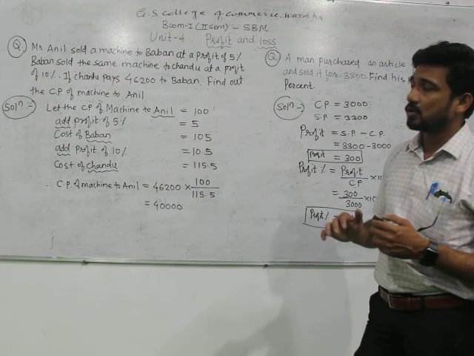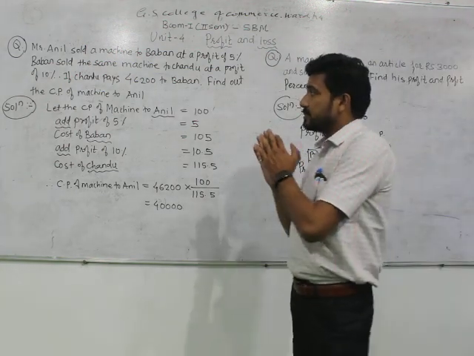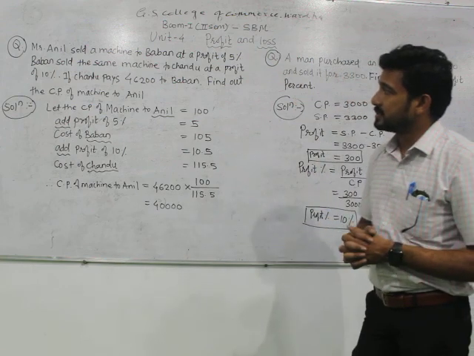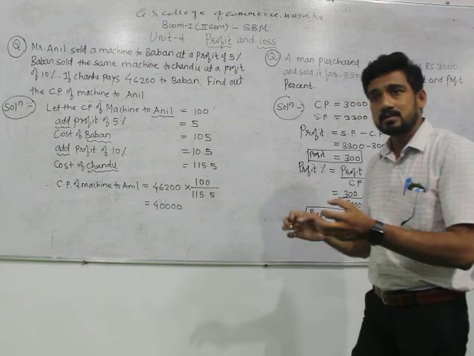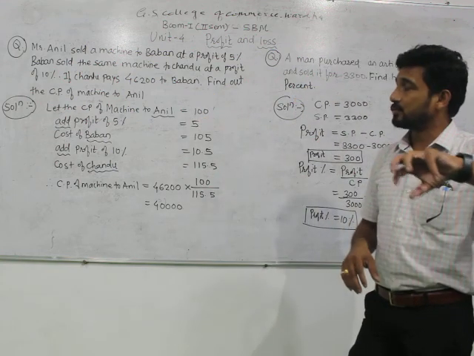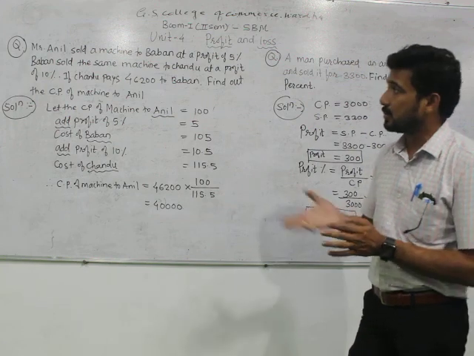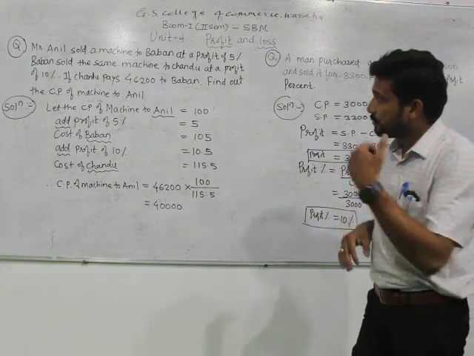We don't know the cost price of Mr. Baban at that time. What we know is that Chandu, the last person in the transaction, pays rupees 46,200 to Baban, which includes the 10% profit of Mr. Baban.